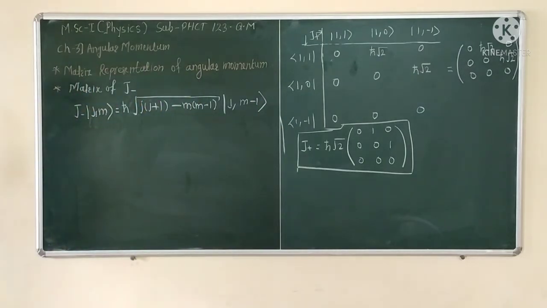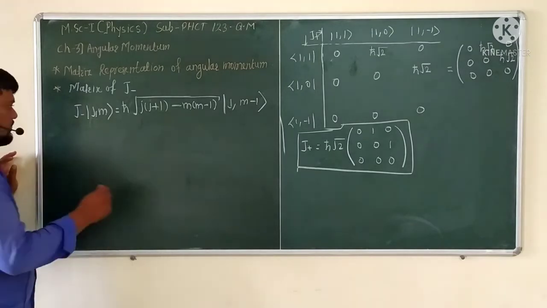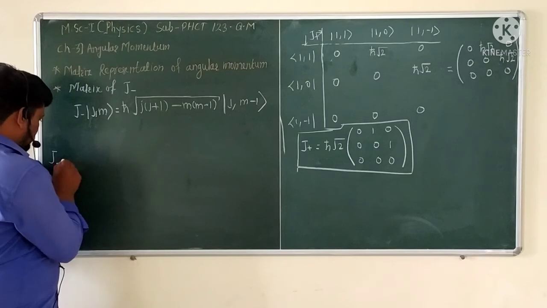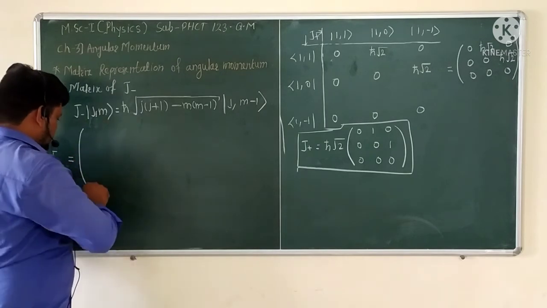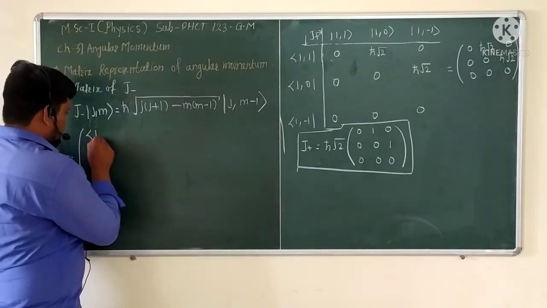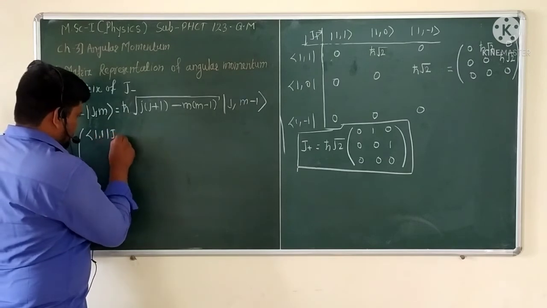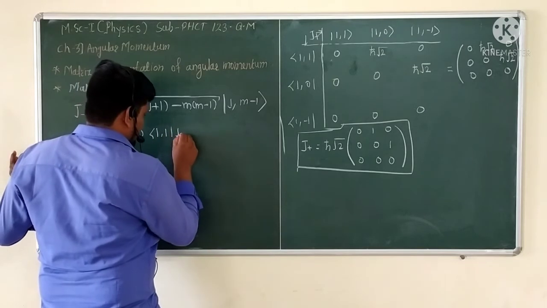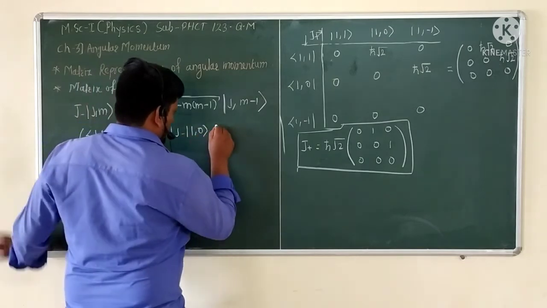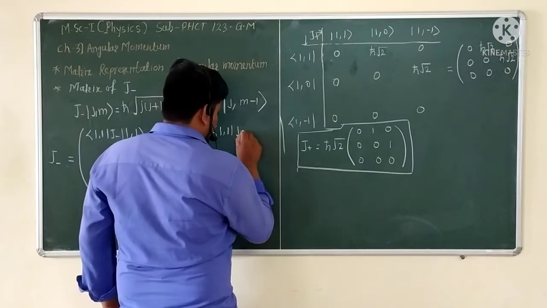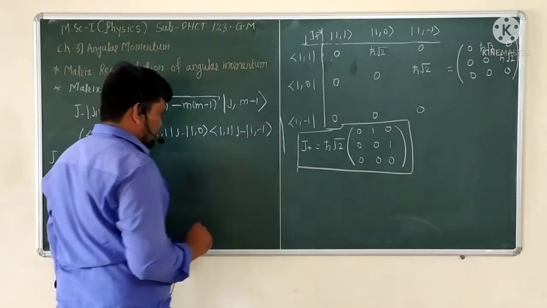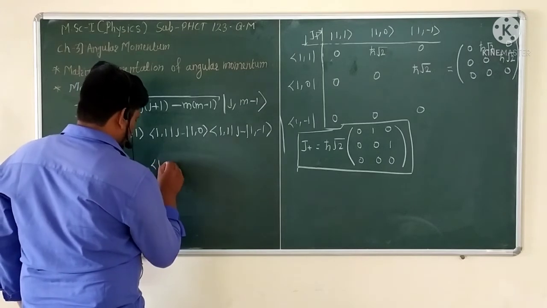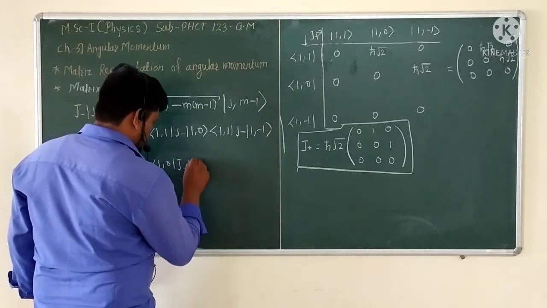Okay, and if we show the matrix representation, how is it written? The relation for the eigenstates is: 1 1 J minus 1 1, 1 1 J minus 1 0, 1 1 J minus 1 minus 1. Again as like this, 1 0 J minus 1 0.